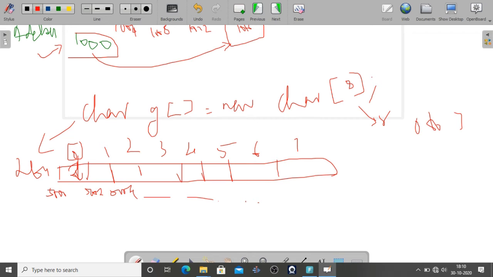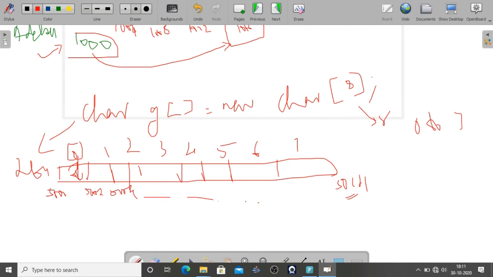Grade is a character data type, that's why each element size is 2 bytes and it will be represented like this. Grade 0 occupies 2 bytes, that is 5000. The next, grade 1, will occupy 2 bytes, that is 5002, like this the address goes on. So the 8 element character array begins from location 5000: 5000, 5002, 5004, 5006, 5008, 5010, 5012, 5014. 5014 is the ending address of this particular array.